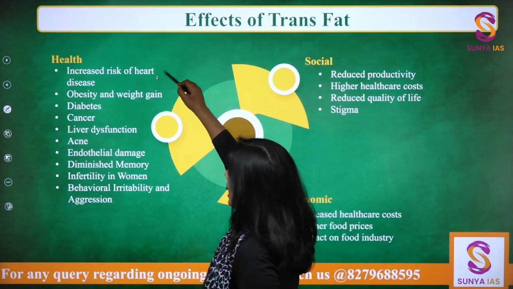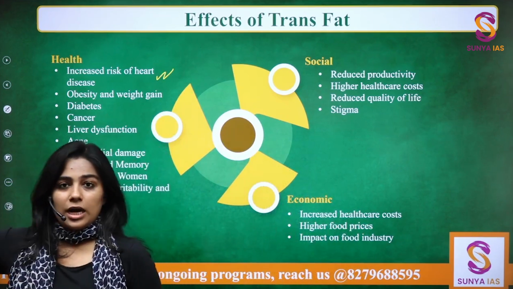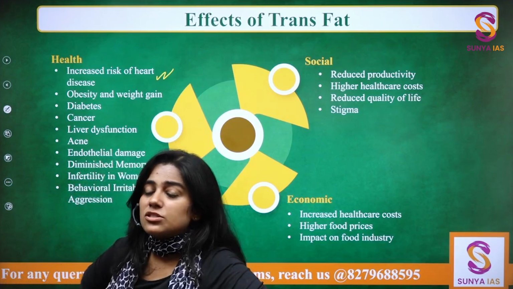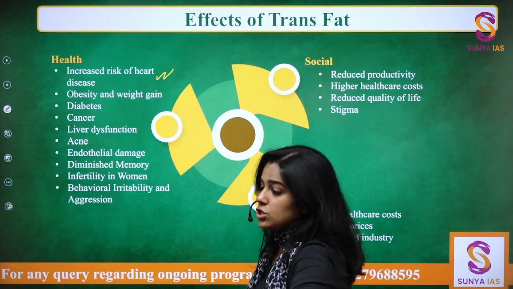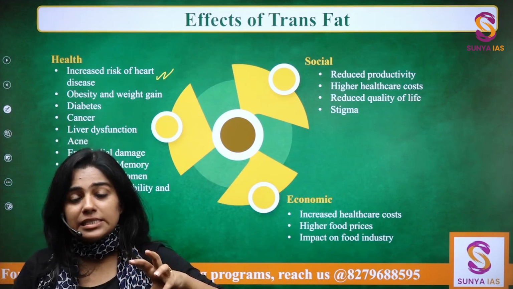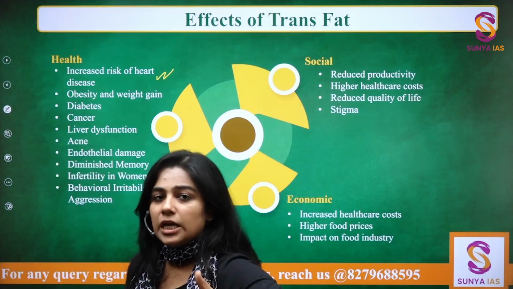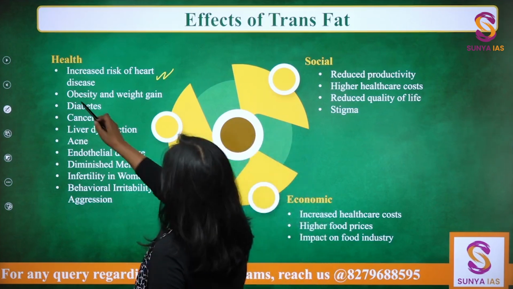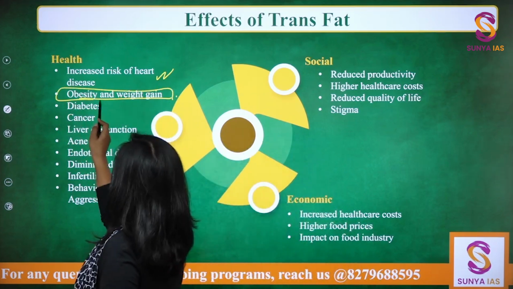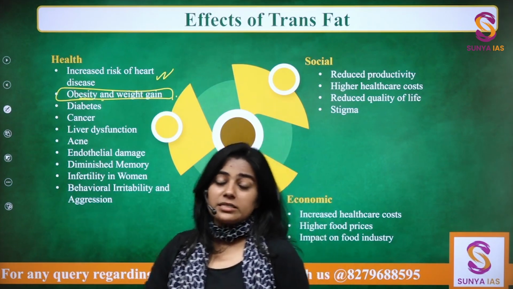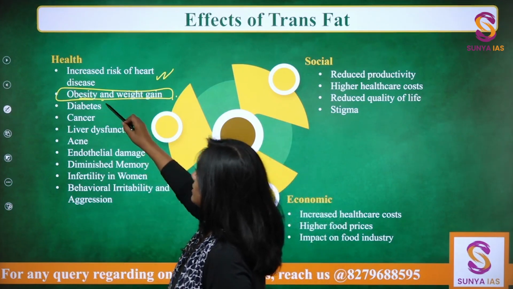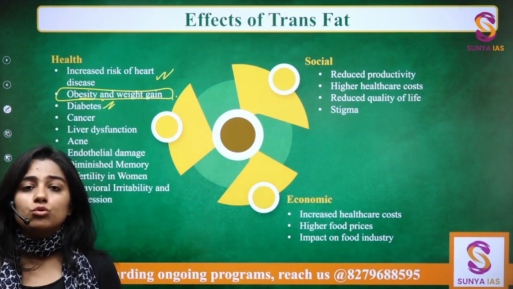So as I told you through the heart, the blood vessel example, that heart diseases, the risk of heart diseases increases. So the more trans fats you keep on having, the deposits in your vessels and eventually maybe in your heart, they keep on increasing. Leads to obesity and weight gain, and obesity and weight gain in itself is a pandemic, right? It is the reason for so many other diseases, so it's a problem. Then it gives rise to diabetes.